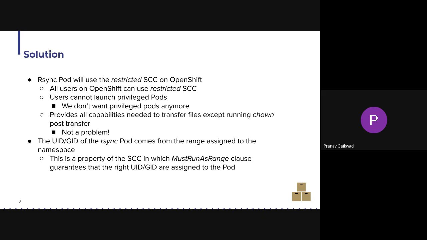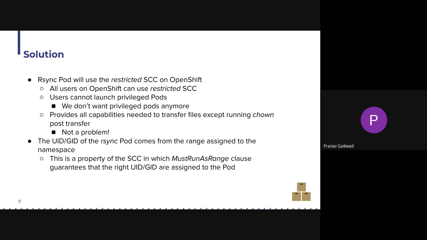With restricted SCC, we cannot launch privileged pods, but we don't want them because we are not running chown. Restricted SCC provides us with everything that rsync needs except the chown, and that's not a problem for us anymore. And when you assign restricted SCC on OpenShift to a pod, or rather, you cannot really assign an SCC, the pod has to get admitted via the right SCC, and when that happens,